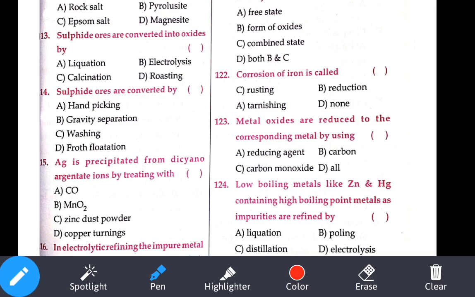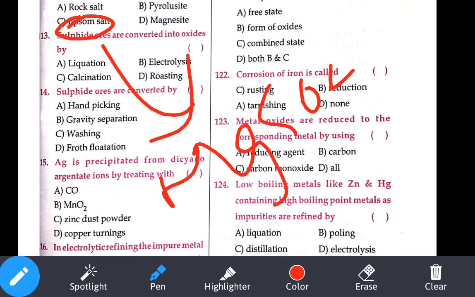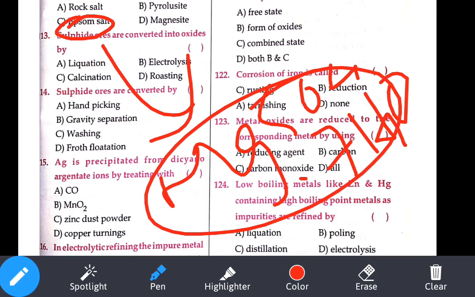That is MgSO4·7H2O. I was thinking you may ask, or you have not said the remaining option chemical formulas. So Epsom salt is MgSO4·7H2O. Pyrolusite, I already told in set B2, MnO2 is the chemical formula for pyrolusite.